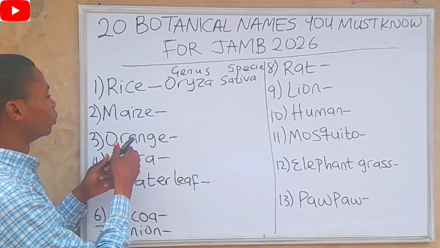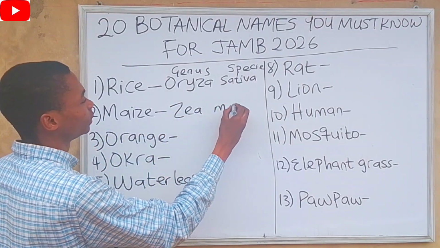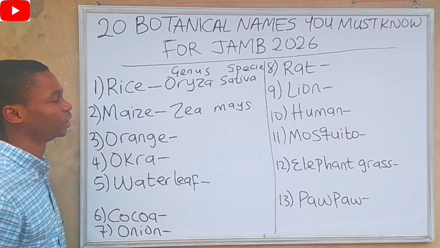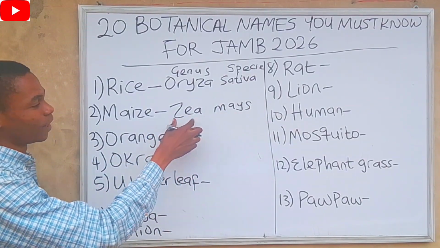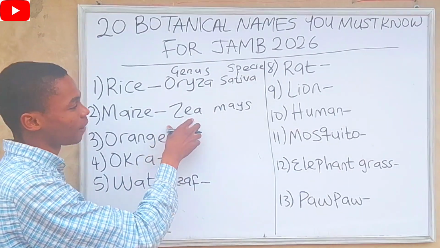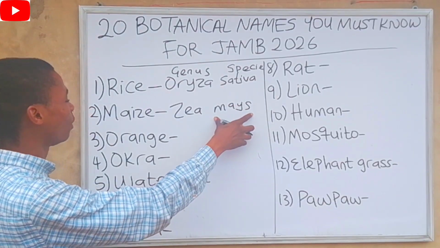For maize, the botanical name of maize is Zea mays. Zea is the genus, while mays is the species. You can identify the difference by knowing the first letter starts with a capital letter for the genus, while for the species, the first letter starts with a small letter.